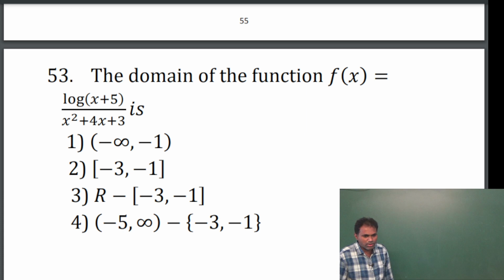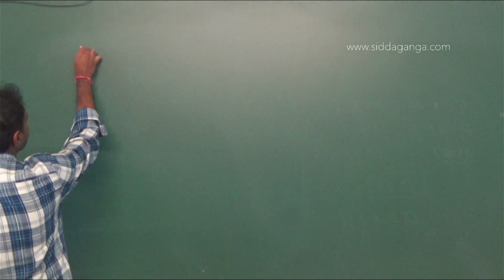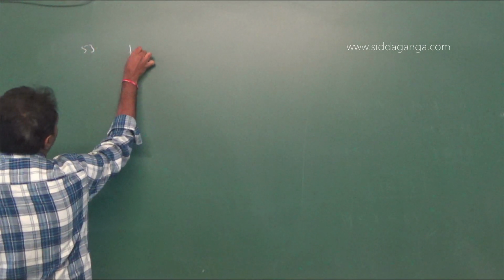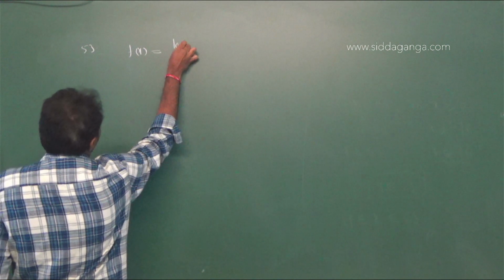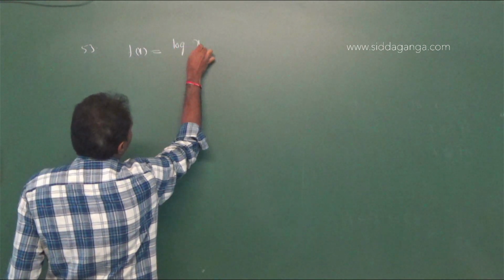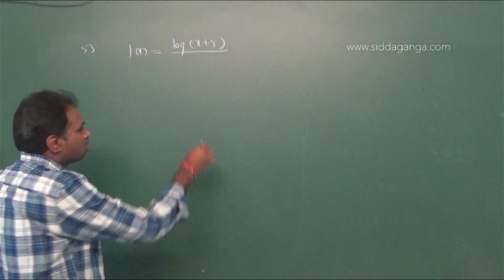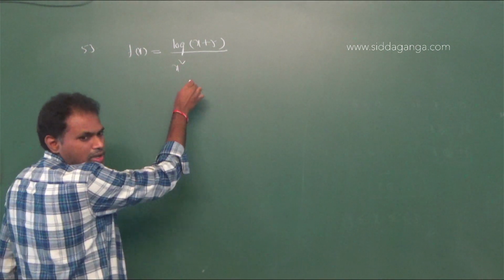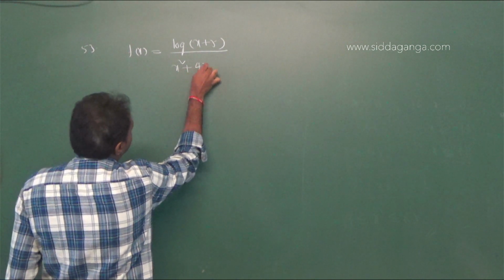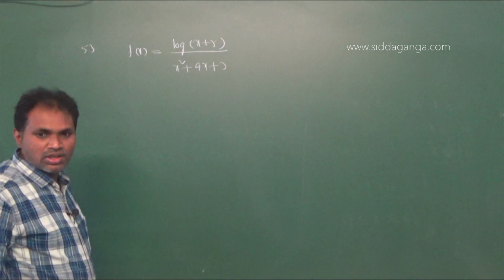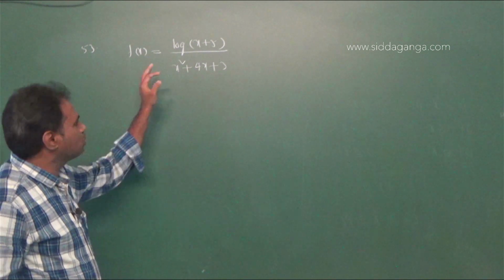Next problem. The domain of the function f of x equal to log of x plus 5 divided by x square plus 4x plus 3 is. Now, a given function f of x equal to log of x plus 5 divided by x square plus 4x plus 3. This is the given function. Now we have to find the domain of the function.